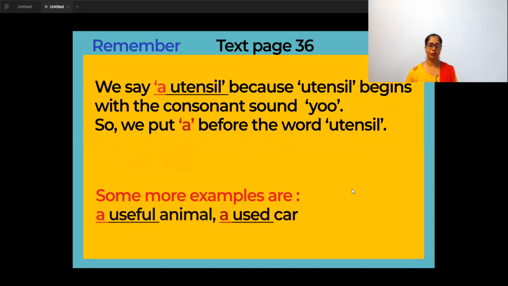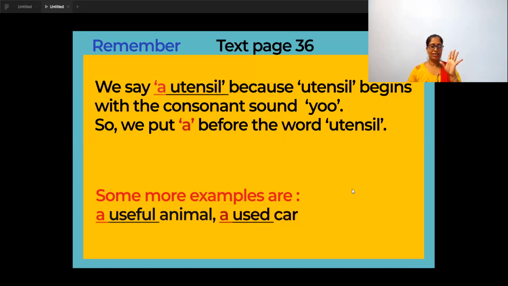Similarly, for this also, we say a utensil. U is there. Then you should not say that Miss told A, E, I, O, U are vowels. U is not a vowel sound. It should be a vowel sound. So here, because utensil begins with the sound yoo, which is a consonant sound, we will put a utensil. You will not look at the alphabet. You will check the sound and then write.